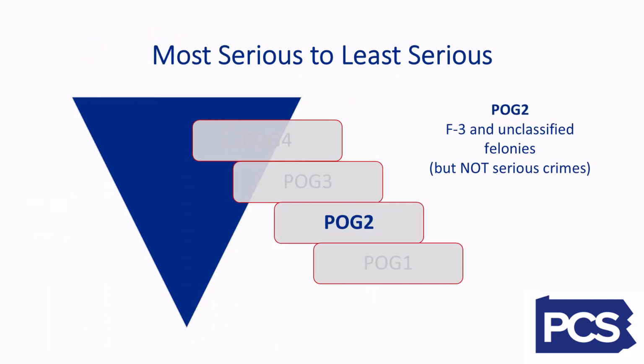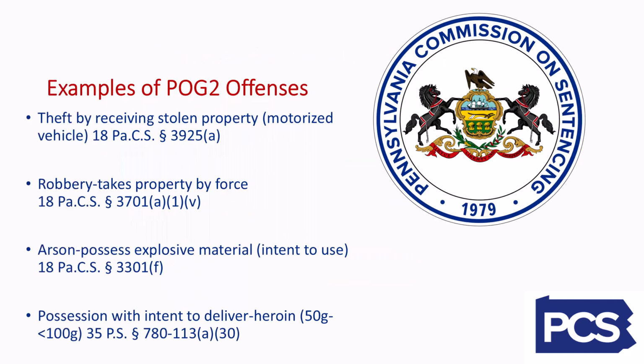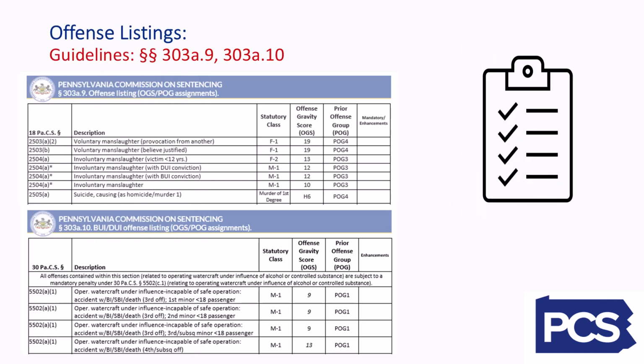Now let's look at POG 2. POG 2 includes all felonies of the 3rd degree and all unclassified felonies unless designated as serious crimes. Here are some examples of offenses that fall into POG 2. Theft by receiving stolen property, that is, a motorized vehicle. Robbery, taking the property by force. Arson, possessing explosive material with the intent to use. And possession with intent to deliver heroin between 50 and 100 grams. Don't forget, you can also find the assigned POG for most offenses on the offense listing at Sections 303A9 and 303A10.